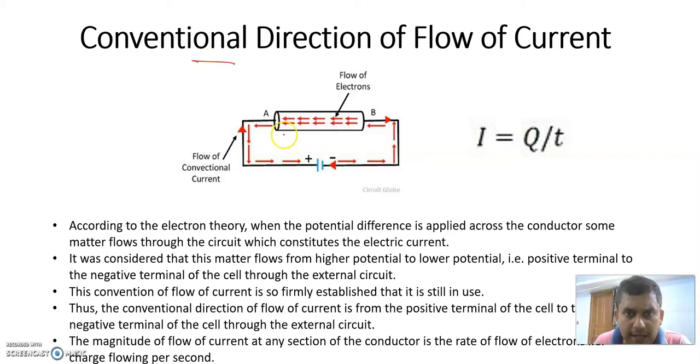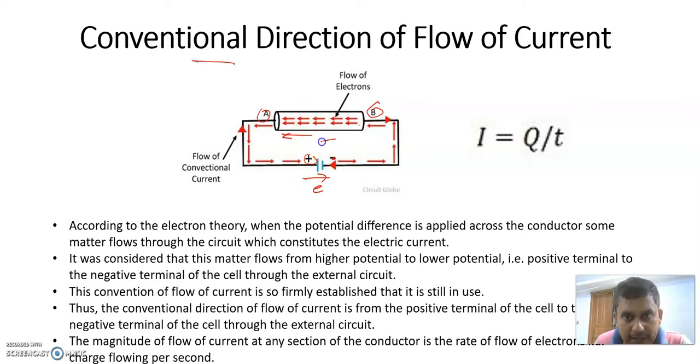So this is a piece of metallic wire. We apply positive voltage at terminal A and negative voltage at terminal B. The negative terminal repels the electron, and the positive terminal attracts the electron. So the electron will move from terminal B to terminal A. This is the direction of the electron, and we know the direction of the current is opposite to the direction of flow of electrons.